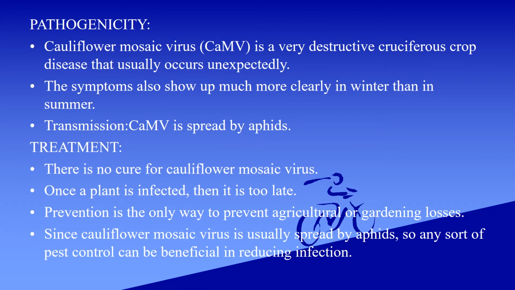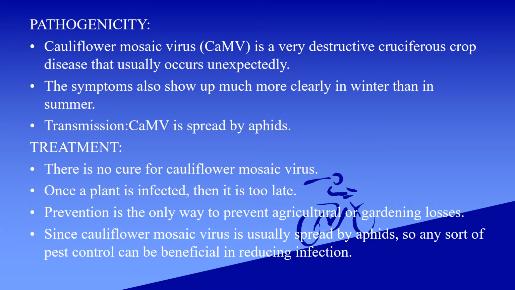Pathogenicity. Cauliflower mosaic virus is a very destructive cruciferous crop disease that usually occurs unexpectedly. The symptoms also show up much more clearly in winter than in summer. Transmission. Cauliflower mosaic virus is spread by aphids.